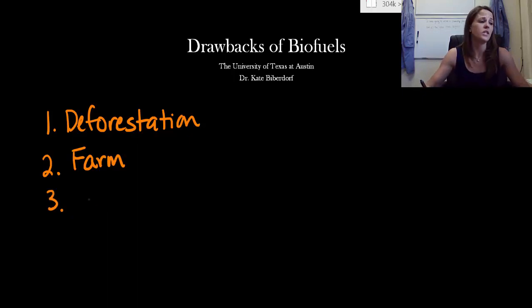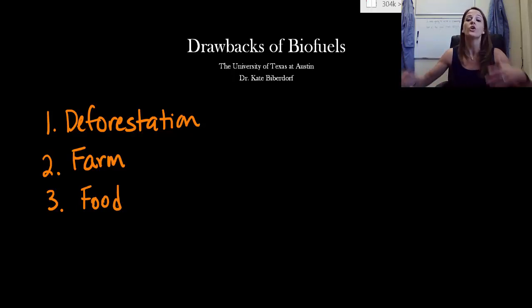Number 3, we need to talk about our food supply. Especially when we're talking about the ethanol and how it comes from corn, corn is something we actually eat here as humans in America. And so what we're going to see, and what we've already seen, is a significant increase in the price of corn. Way back in the day, when I was like 16, 17, we used to be able to buy corn for maybe 10 or so per dollar. Again, I'm from the north, and so it's a little bit cheaper out there.